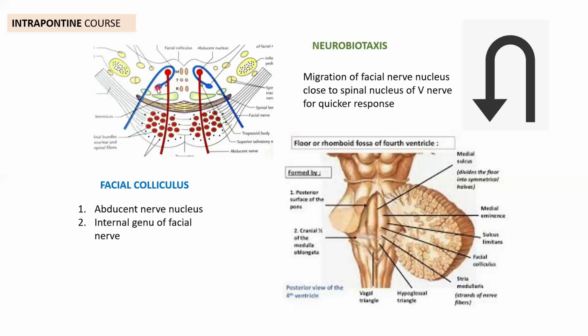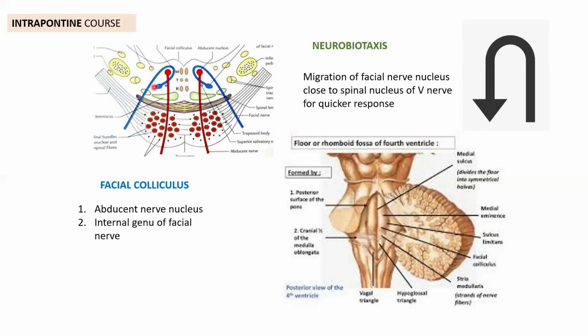The migration of the facial nerve nucleus to occupy a position in close proximity with the spinal nucleus of the trigeminal nerve is called neurobiotaxis. It happens in the embryonic period. Why should this happen? To establish a quicker response. The skin over the face is innervated by the trigeminal nerve and the muscles of the face by the facial nerve.